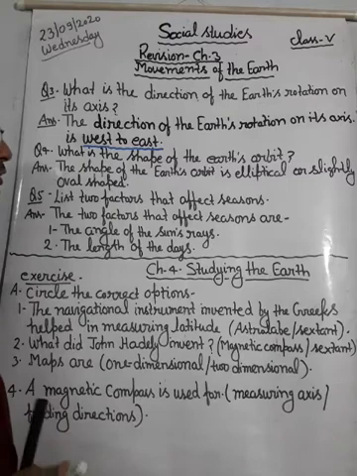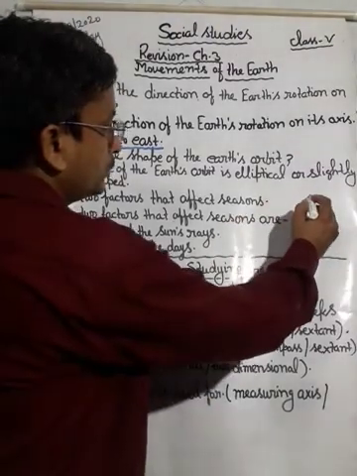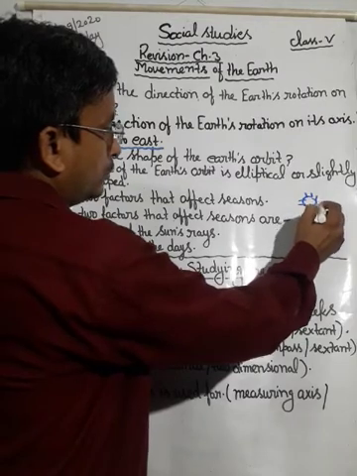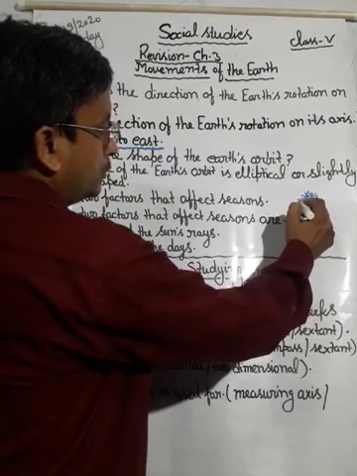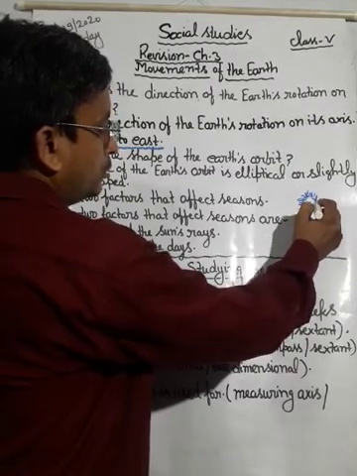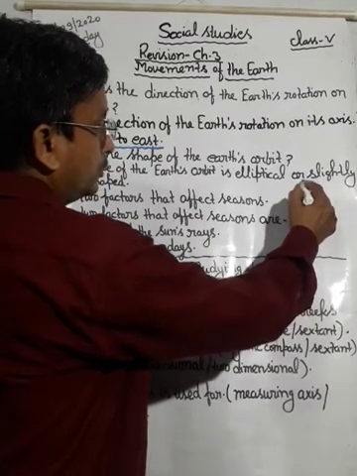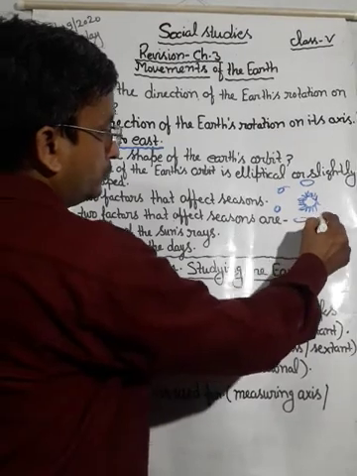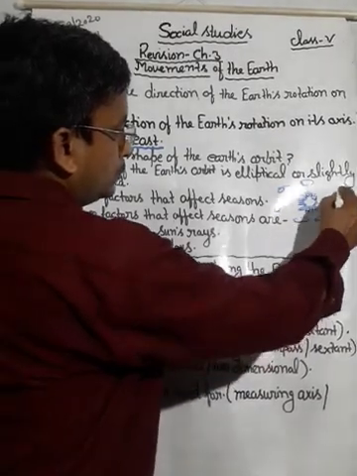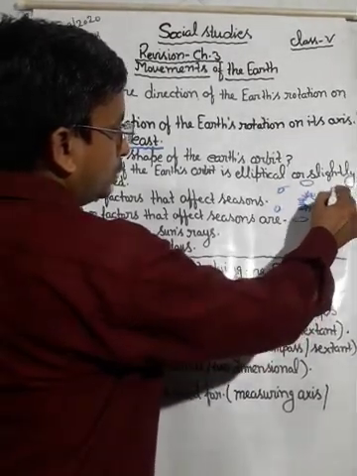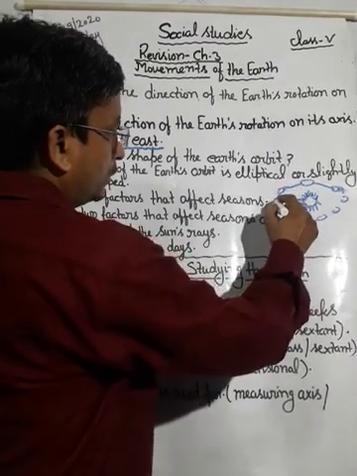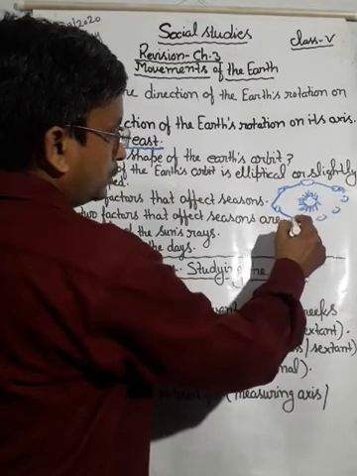Slightly oval shaped means, just suppose it is the sun and the planets move around the sun. So what will be the path? The path will be like this.